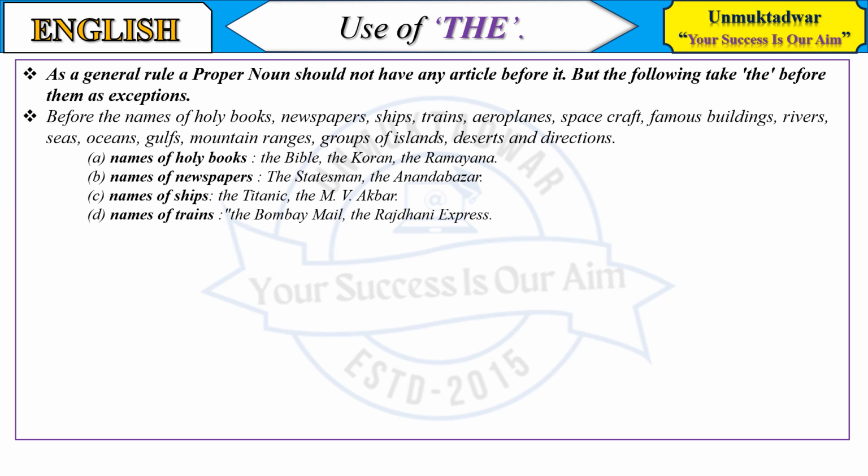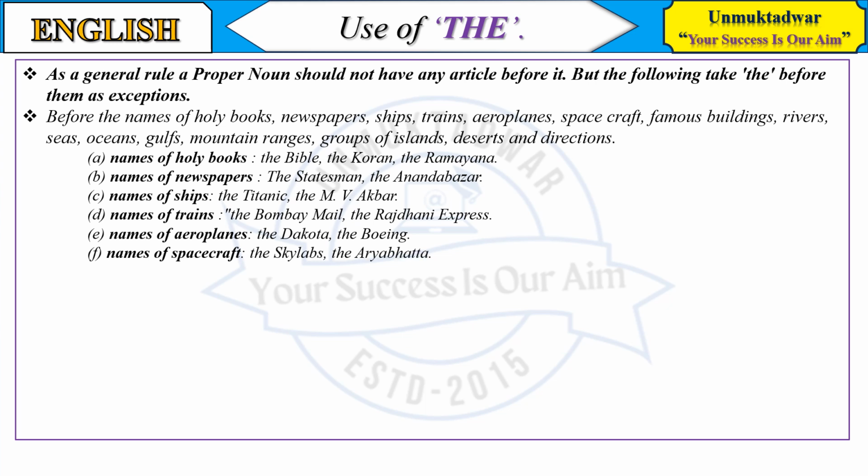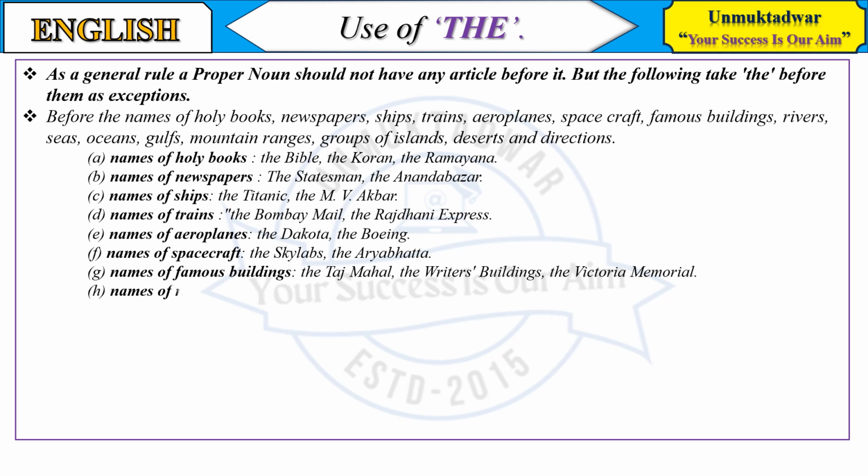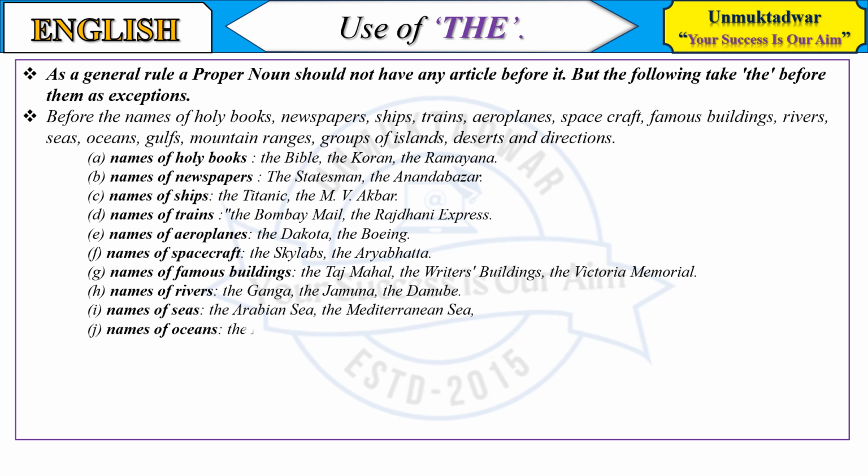Names of aeroplanes: the Dakota, the Boeing. Of spacecraft: the Skylab, the Aryabhatta. Names of famous buildings: the Taj Mahal, the Writers' Buildings, the Victoria Memorial. Names of rivers: the Ganga, the Jamuna, the Danube. Names of seas: the Arabian Sea, the Mediterranean Sea. Of oceans: the Indian Ocean, the Atlantic Ocean, the Pacific Ocean.